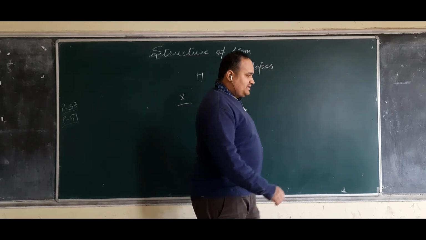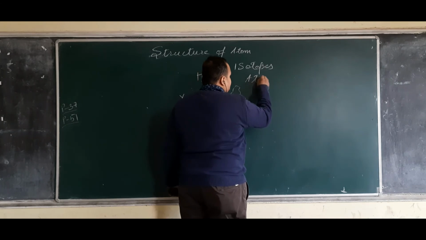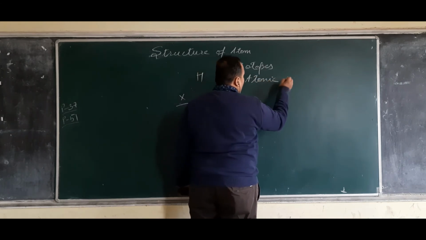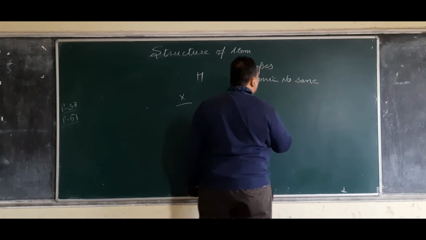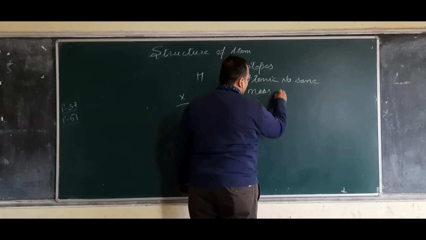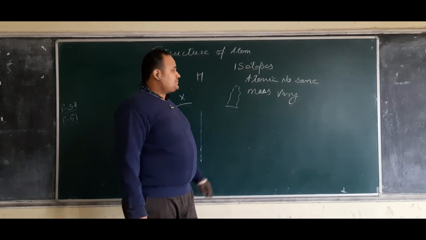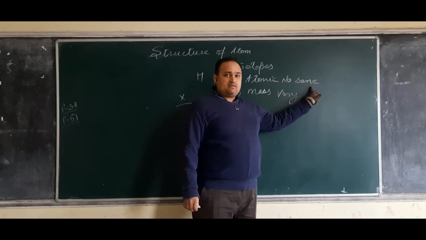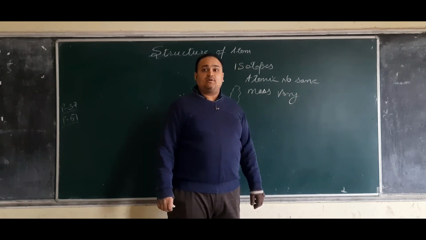Now the meaning of isotopes is that the atomic number remains the same, but the atomic mass varies. In terms of isotopes, the atomic number doesn't change, but the atomic mass changes.